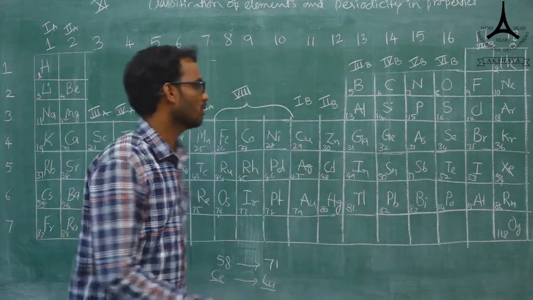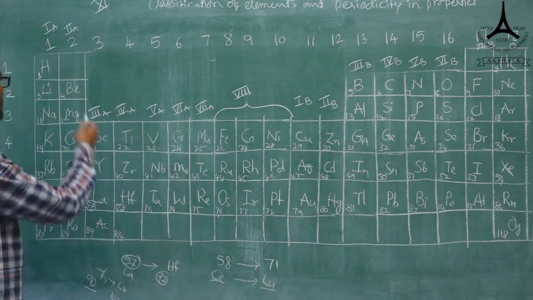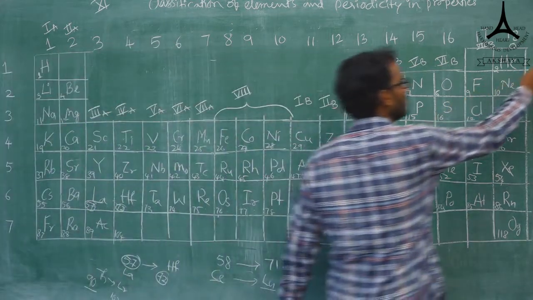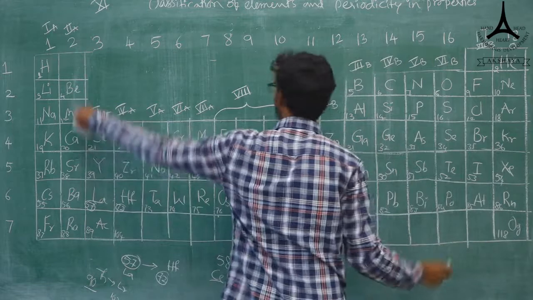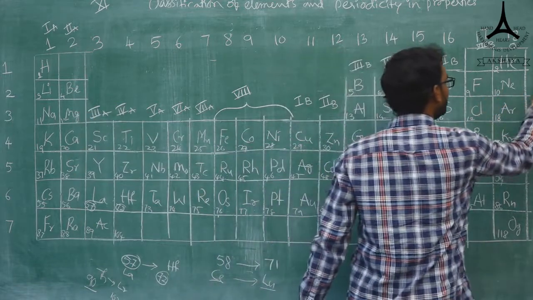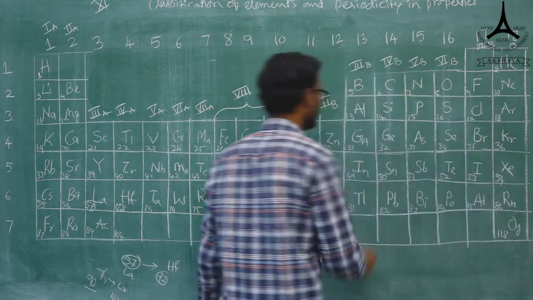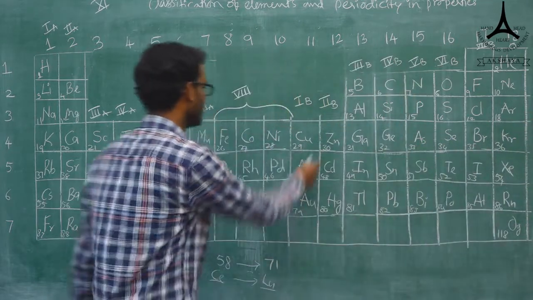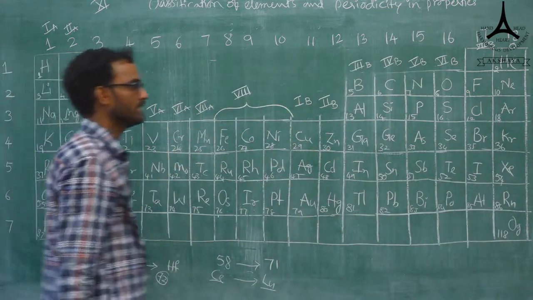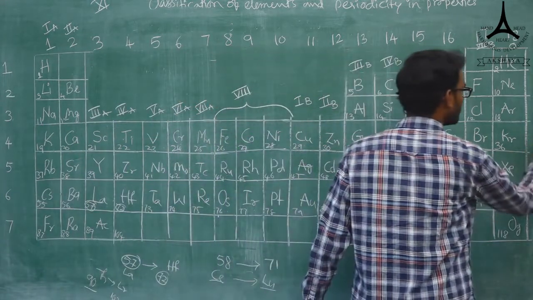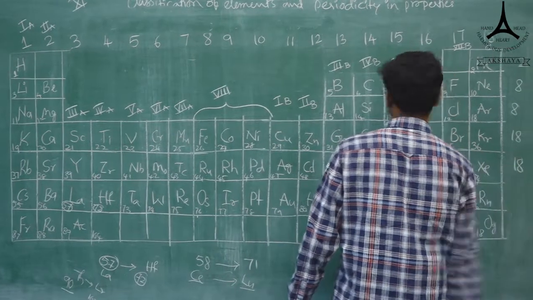Lastly, we will count how many elements are present in the periods. In the first period, only 2 elements are there. In the second period, 2 and 6, total 8, and here also 2 plus 6, 8. And here 6 are there, here 10 and here 2: 6 plus 2 plus 10, how much? 18 will come, and here also 18 will come.